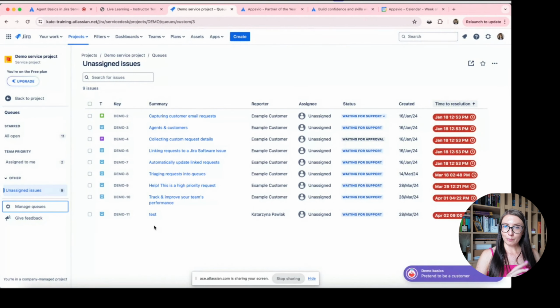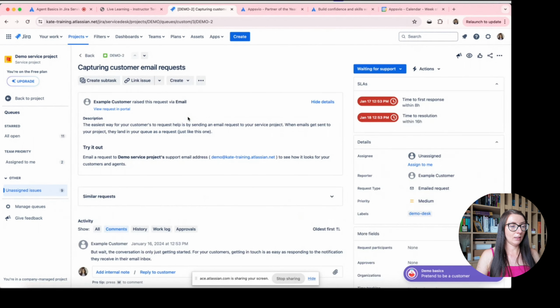Okay, so this is our main view for service agents, and now let's go to our first ticket. So, for example, I'm going to this ticket. As you can see, I clicked on the summary. I can also click on the issue key, and I am redirected to a separate view in which I have only this issue.